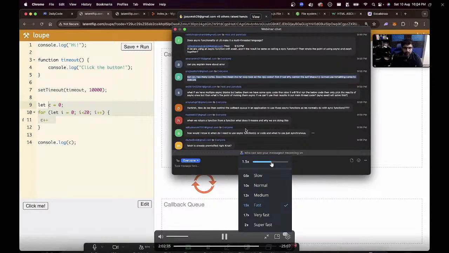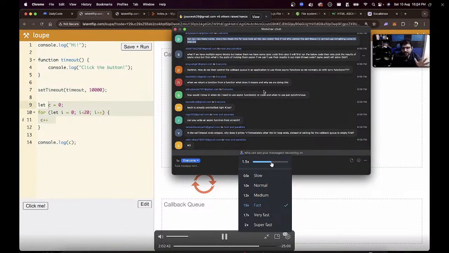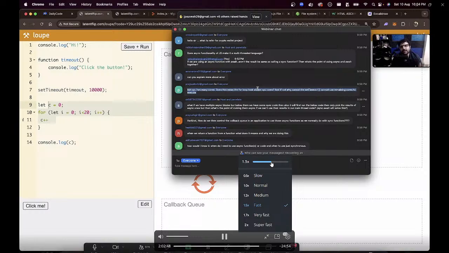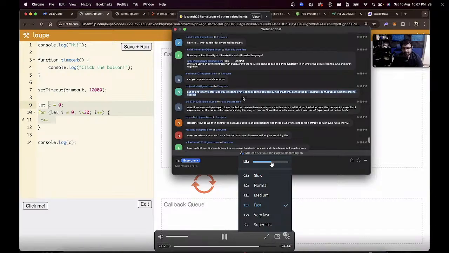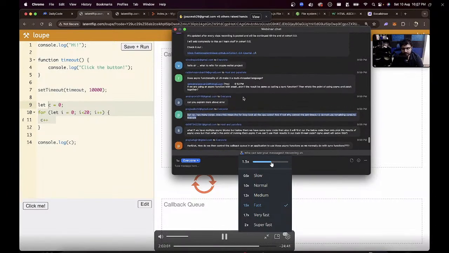If you use a different language, then yes, you can spawn threads. If you've ever used Golang, Rust, C++, Java, you can spawn threads and use all the 10 cores of your machine. But JavaScript cannot. JavaScript is single threaded by nature. There are ways to parallelize, create worker threads, a bunch of things that will allow you to use other cores. But when you're writing standard JS code, you have a single call stack, which means everything is running one by one.